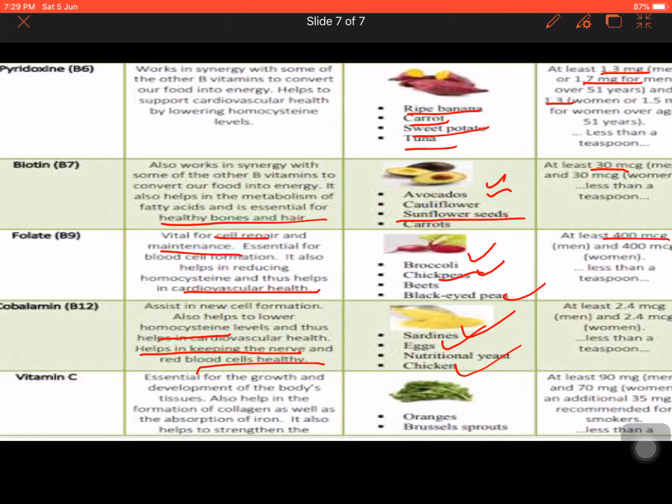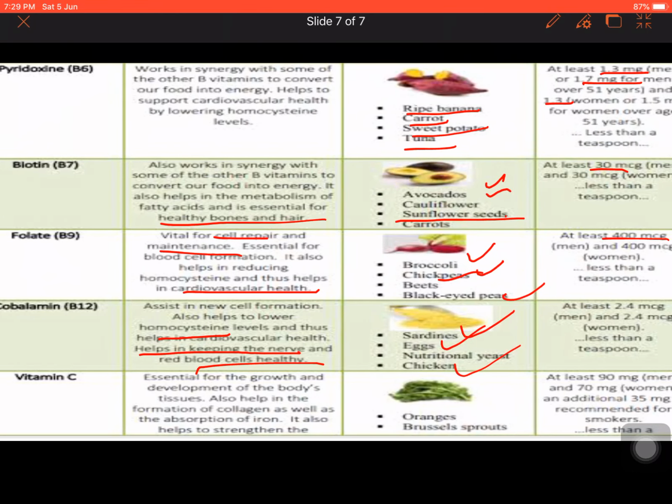Now let us move on to vitamin C. Vitamin C is essential for the growth and development of the body's tissues. It also helps in the formation of collagen as well as iron absorption. If you are vitamin C deficient, iron will be less in your body. It helps in strengthening the immune system. Mainly the fruits or vegetables which are sour in taste or contain citric acid are rich in vitamin C. At least 90 mg should be consumed by men and 70 mg by women. So these are the recommended doses.